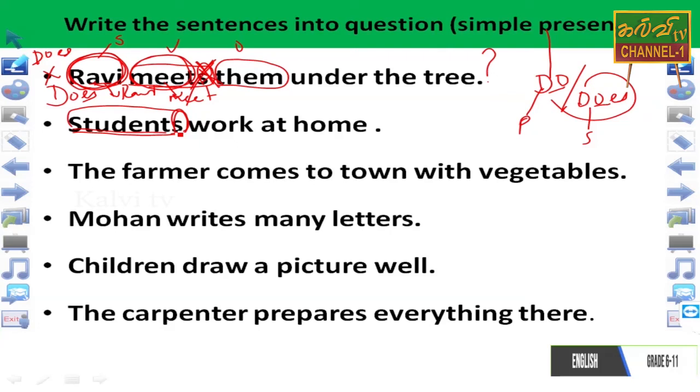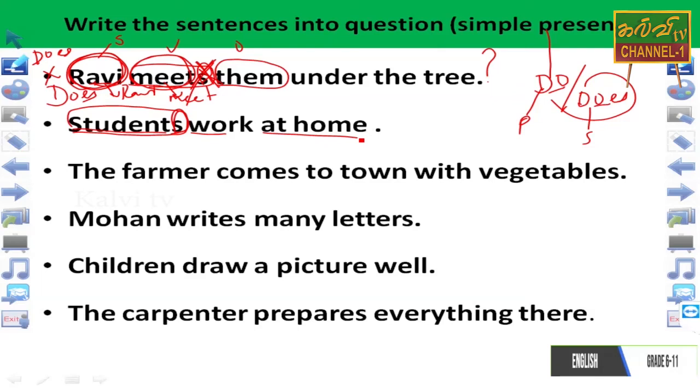So students work at home. மாணவர்கள் வீட்டில் வேலை செய்கிறார்கள். So your question in Tamil, மாணவர்கள் வீட்டில் வேலை செய்கிறார்களா? So here in this sentence, how can you make the question using the helping verb? What is the helping verb? Do or does will be available there?